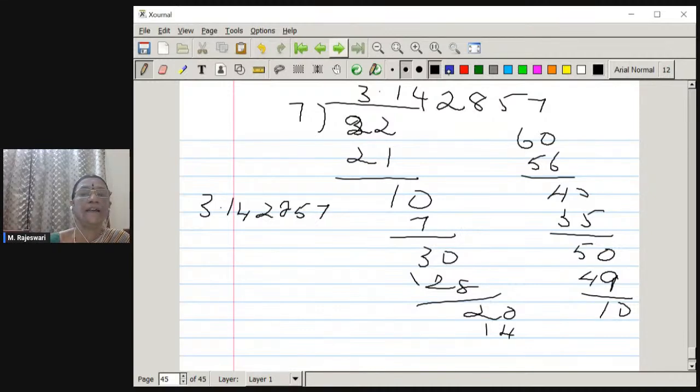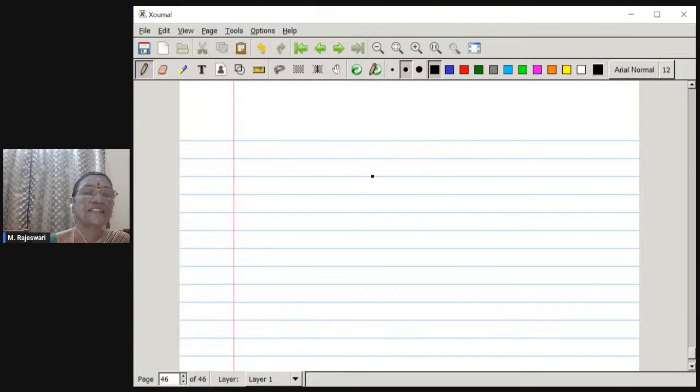So here, that approximated value itself is another approximation. Therefore, it is not certainly the same value as 22 by 7, which is an approximated value.